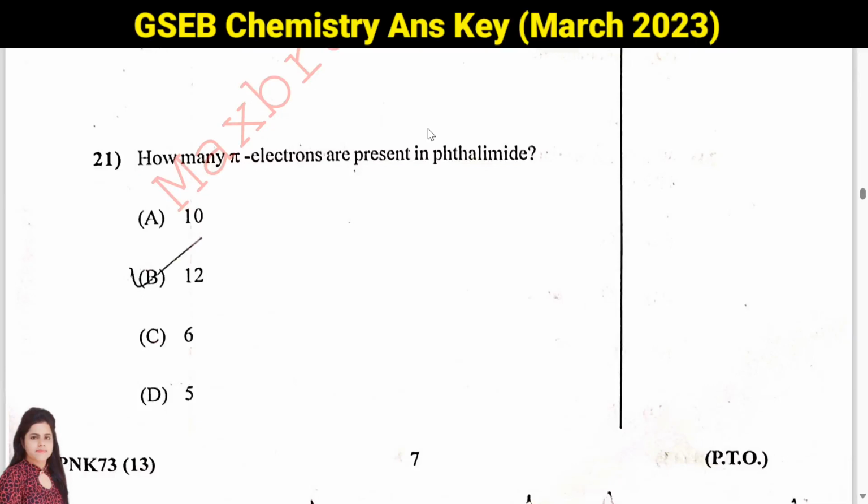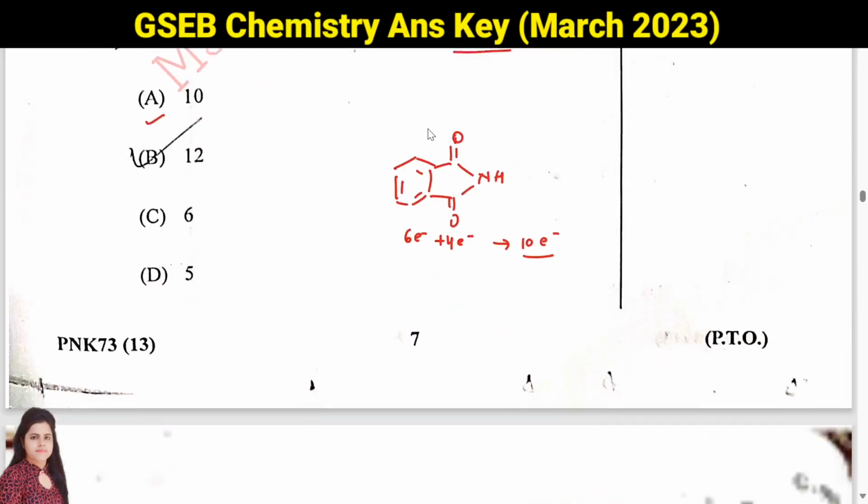Then question number 21. How many pi electrons are present in thalidomide? So we need to see the structure. This is your 6-membered ring, and then we have this structure. We have oxygen and here we have NH. So here we need to see pi electrons. Pi electrons are present when we have double bond. So 3 double bonds means 6 electrons plus 2. So total 6 plus 4. How many pi electrons? 10 pi electrons will be there. So answer will be A.